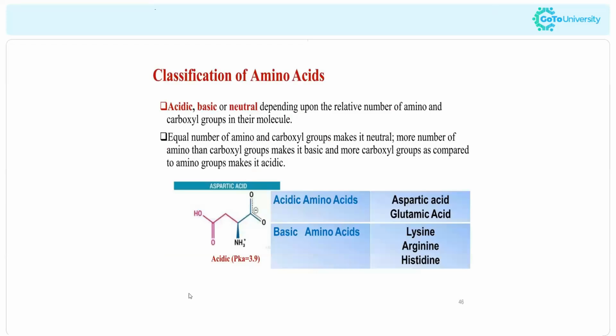So amino acids can usually be classified into two, that is acidic amino acids and basic amino acids. So examples of acidic amino acids we can say are aspartic acid and glutamic acid, and basic amino acids will be lysine, arginine, then histidine. These are the different examples of amino acids.